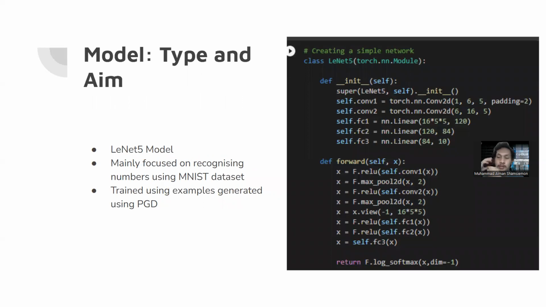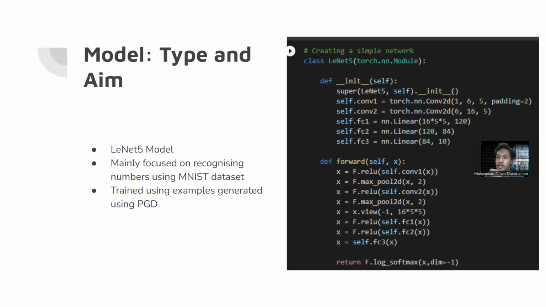So here is the model that I use for this project, which is using LeNet-5. In this project, I'm mainly focusing on training the model to recognize numbers using the MNIST dataset. So using this dataset, the model is expected to be able to classify numbers. I'll show you an example later on, but it will be able to identify numbers from images.